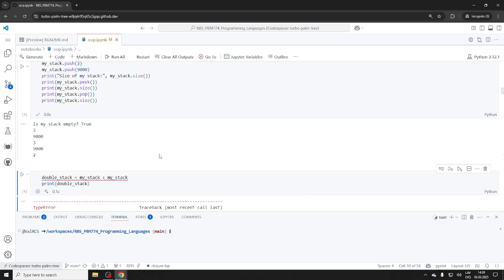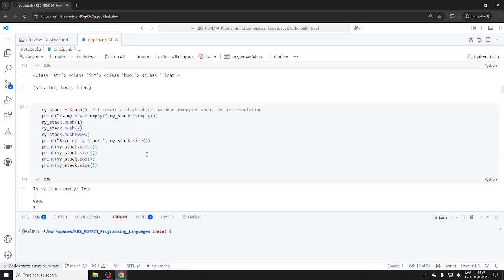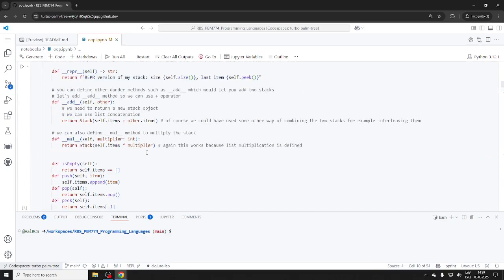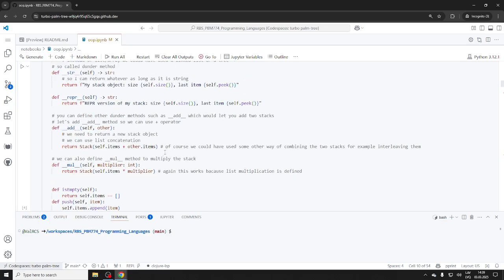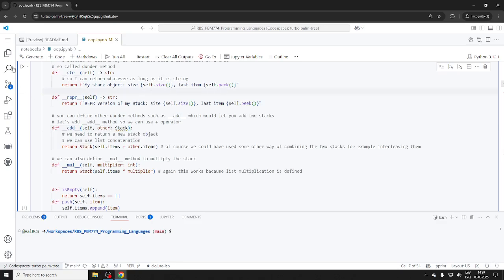Ah, right, so stack and stack. Did I make a mistake here somewhere? Let's take a look at the other items. It should have worked. Self items, other items, it looks okay. Other stack, it should work. I wonder why it didn't work.